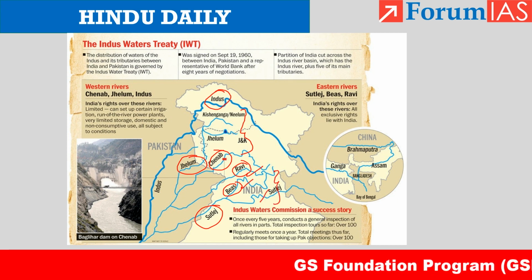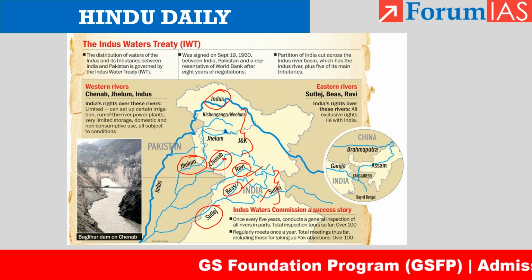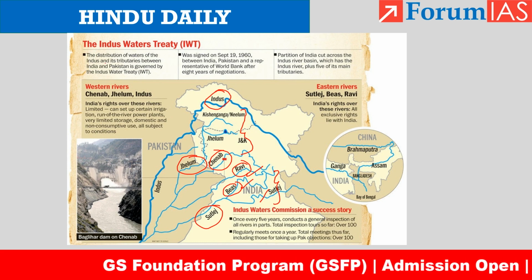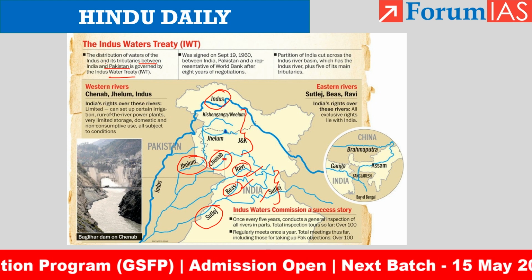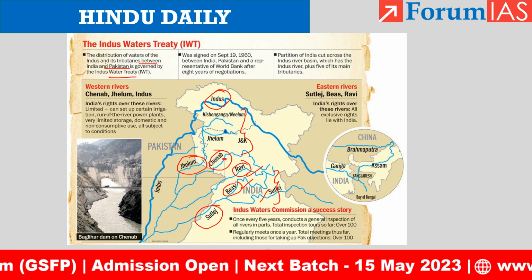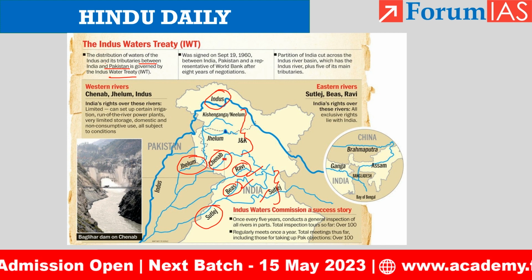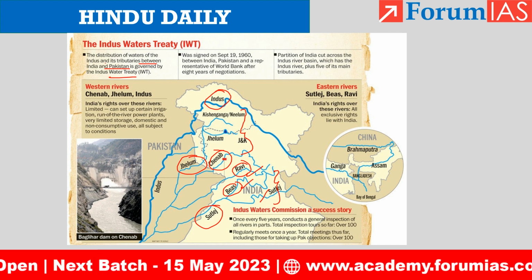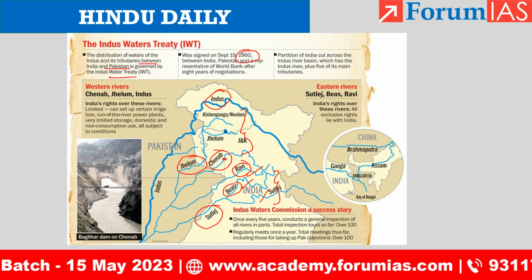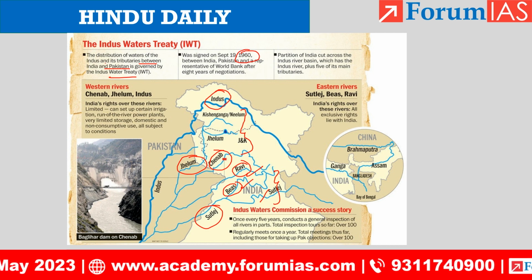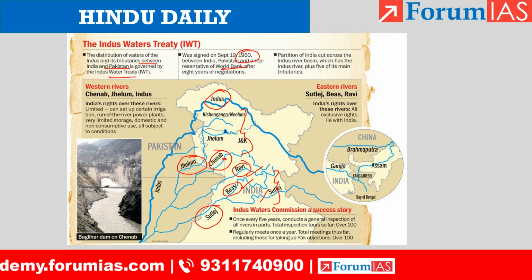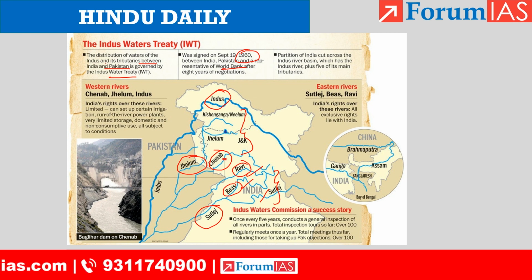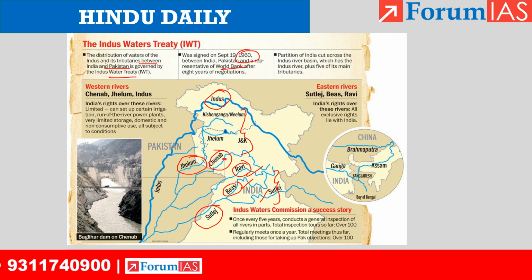Okay, so the distribution of waters of the Indus and its tributaries between India and Pakistan is governed by the Indus Water Treaty. So it is an inter-country riverine agreement. This was signed in 1960 between India and Pakistan, and this treaty was brokered by World Bank. So partition led to this kind of river sharing agreement.